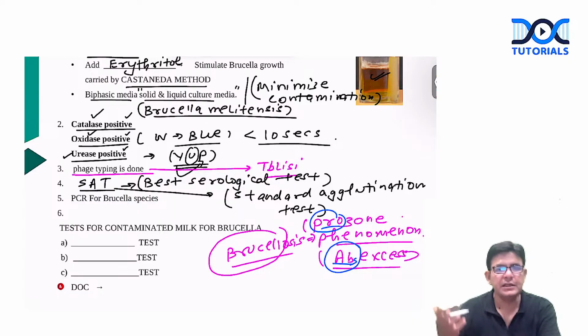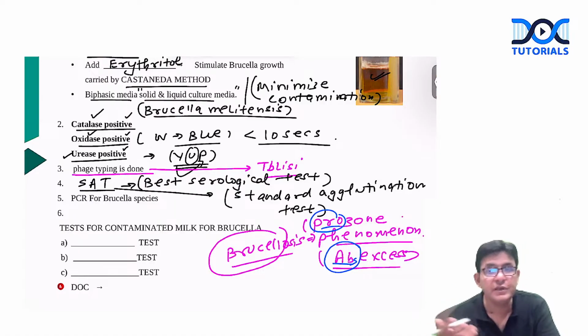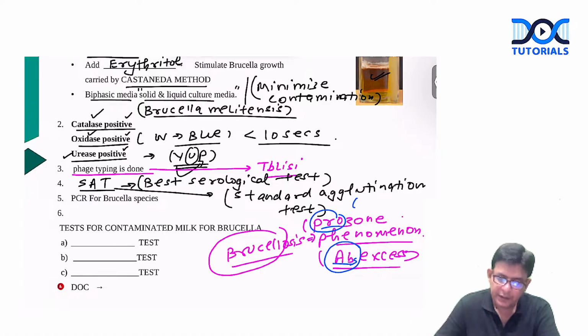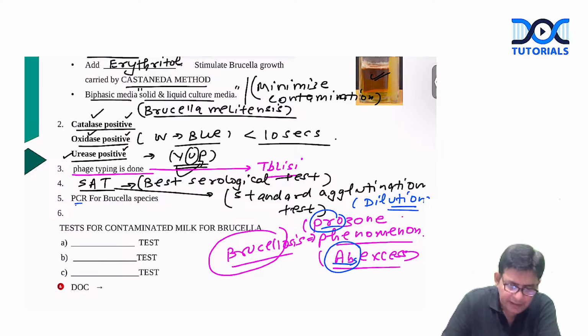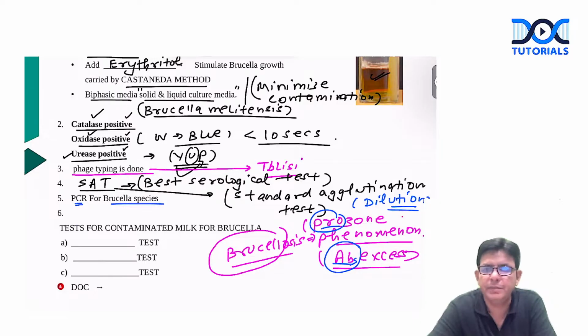So what is the logic of all this? Brucellosis shows the prozone phenomenon, meaning there is an antibody excess. And how to remove this phenomenon? Simple, you have to dilute the sample. That is what is done in the SAT. And nowadays, for everything we have PCR, and here also we have PCR for Brucella.